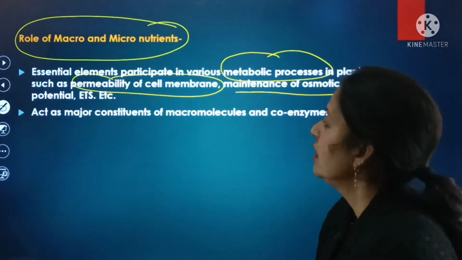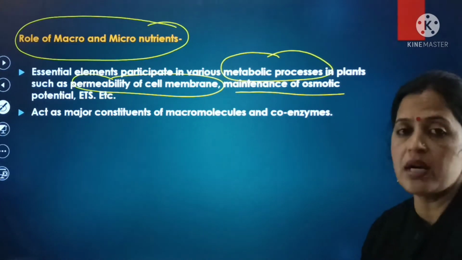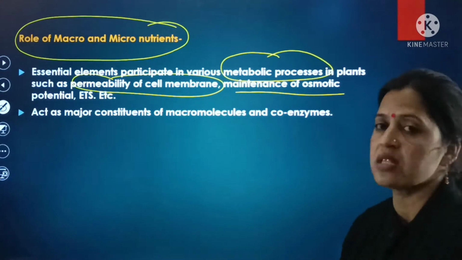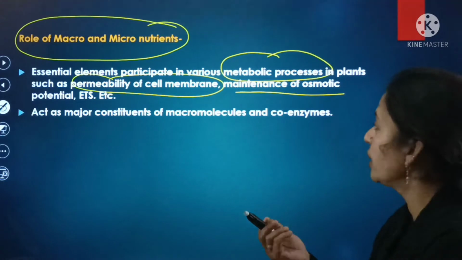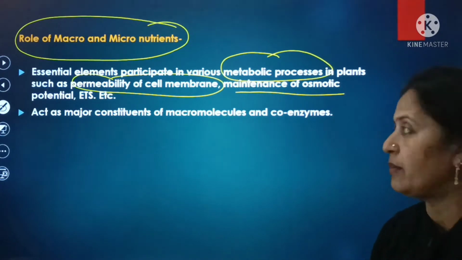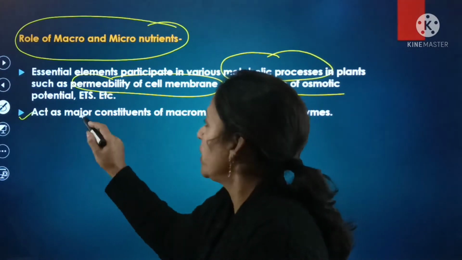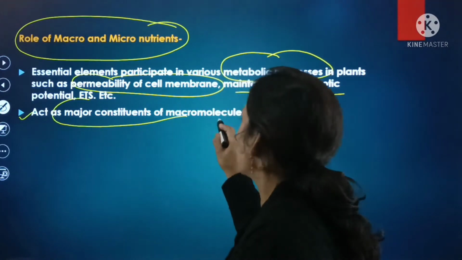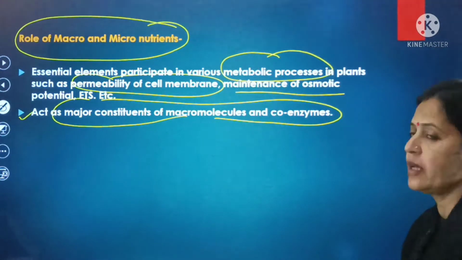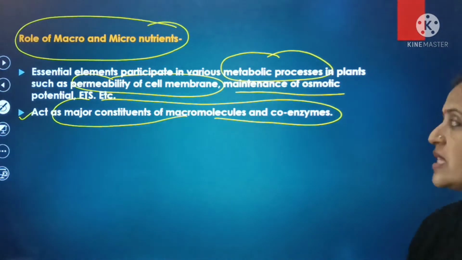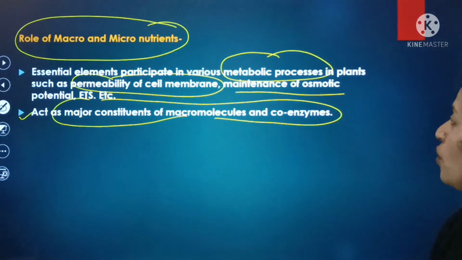So these are the various metabolic processes that occur in the plants, and here essential elements play an important role regarding these metabolic processes such as permeability of the cell membrane as well as maintenance of the osmotic potential. Second one is they act as a major constituent of macromolecules as well as coenzymes.